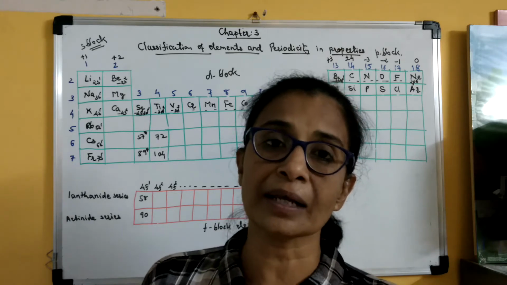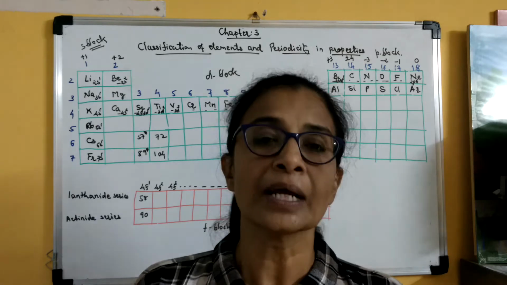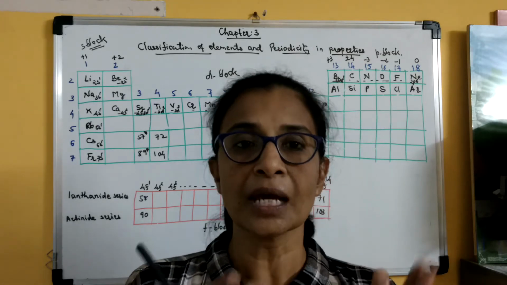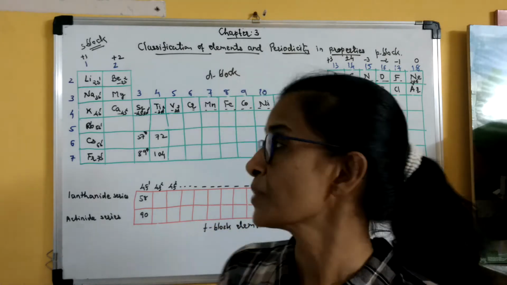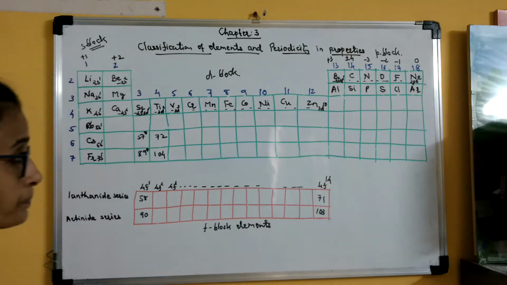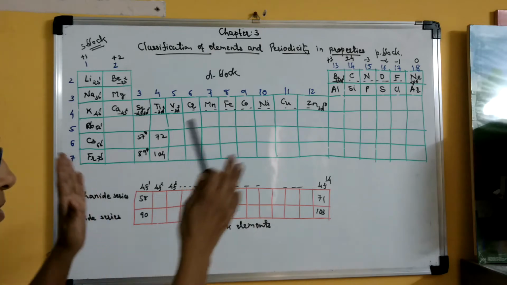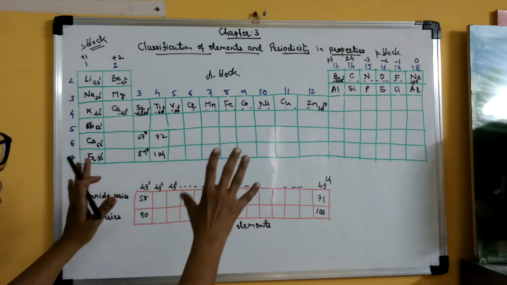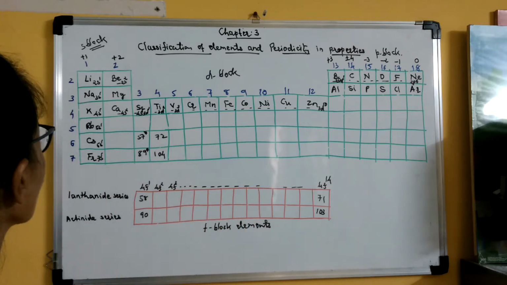When they are arranged in the increasing order of their atomic number, then there is periodicity, there is regularity in chemical and physical properties of the elements. Clear? Okay, so now let us go for this classification. I have not written all the elements and their configuration, but some basic, in order to make you understand, I have just drawn the periodic table and very few elements I have highlighted.